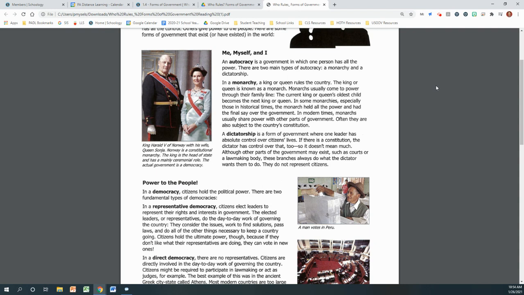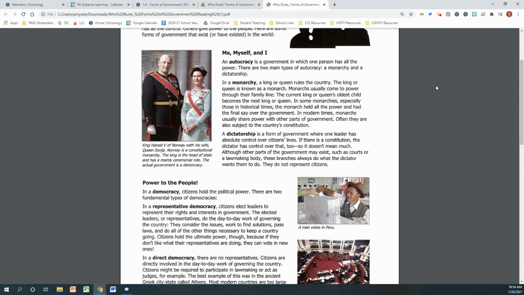The current king or queen's oldest child becomes the next king or queen. In some monarchies, especially those in historical times, the monarch held all the power and had the final say over the government. In modern times, monarchs usually share power with other parts of government. Often, they are also subject to the country's constitution.